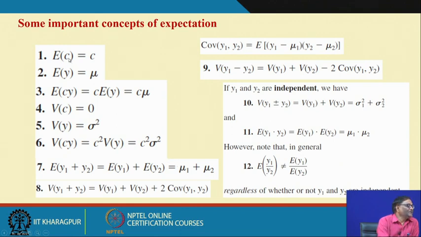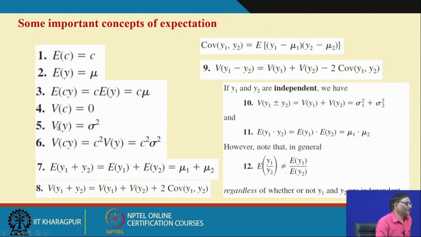Suppose C is a constant. Then what is the expected value of C? It will be C only. What is the expected value of y, if y is a random variable? It is mu. Then what will be the expected value of C times y? As C is a constant, it comes out, and it is nothing but C times the expected value of y, which is C mu.